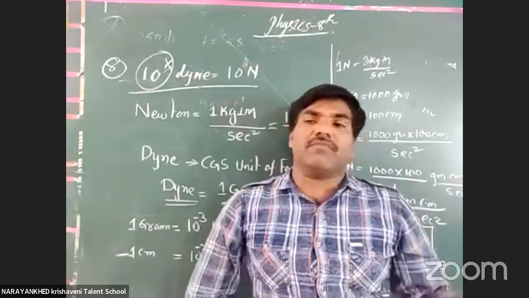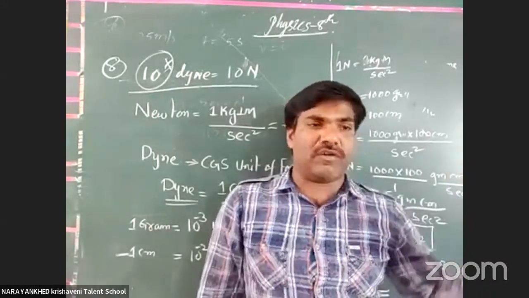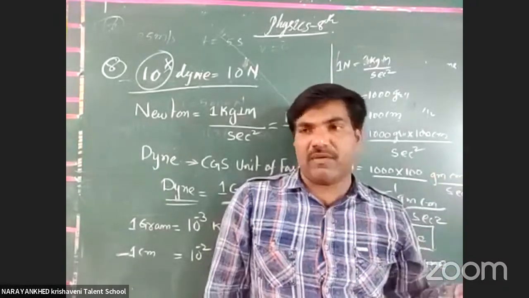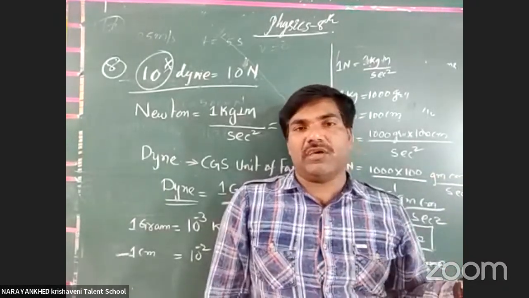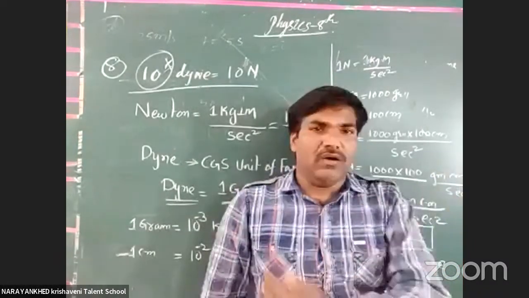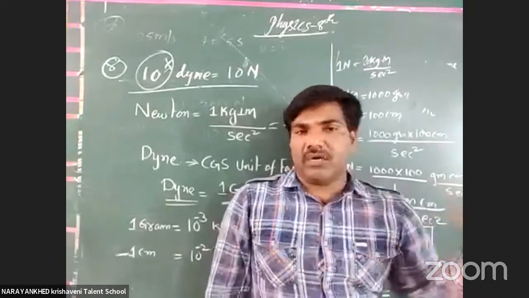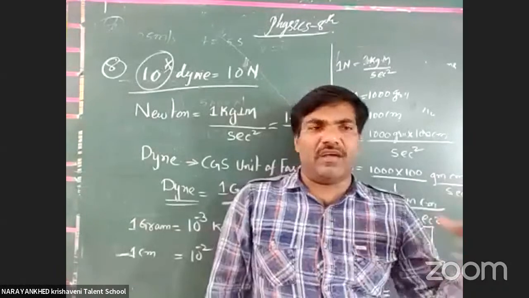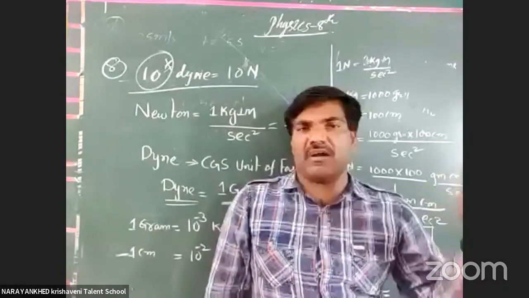Already so many times I have repeated this definition. Force is a physical quantity which changes the shape of the body, or the direction of the body, or the state of the body. State is nothing but rest to motion, or motion to rest. Shape change is from circular to another shape, or rectangular to another shape.